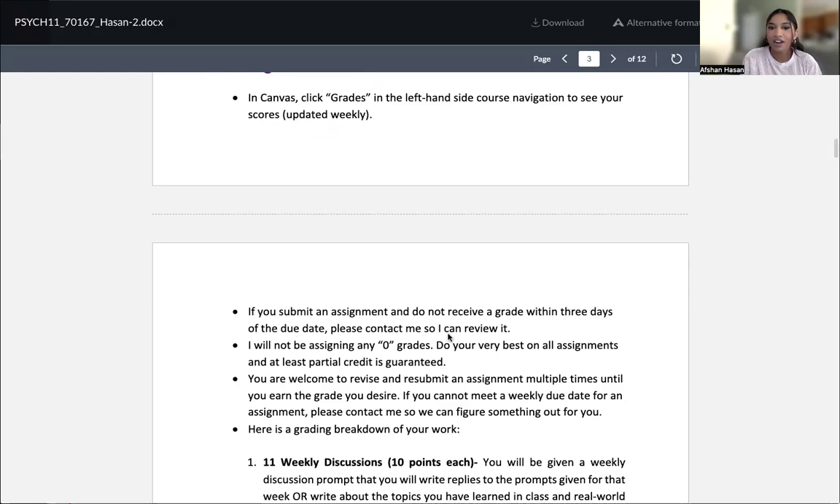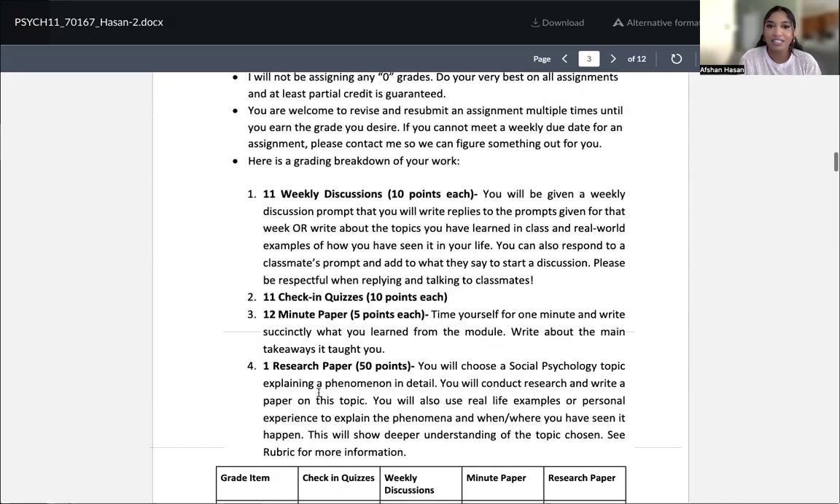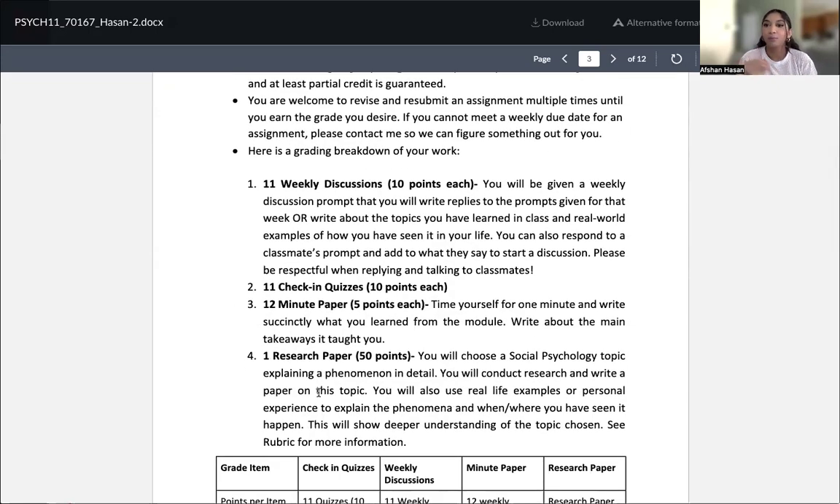So it says right here, I will not be assigning any 0 grades. And that's true, right? Even if you do your best on assignments, you will get partial credit. So please just try, right? Try to do your best, try to make time for these things, right? And if you can't, you have to let me know. I will always let you make things up. So just know that.